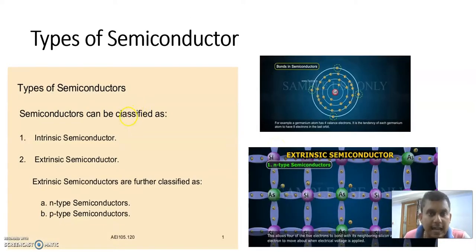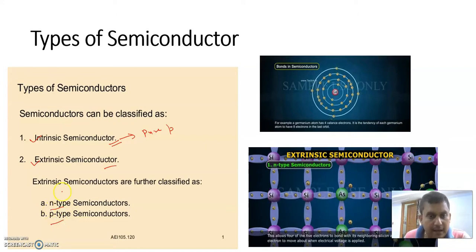Now the next topic is types of semiconductor. There are two types of semiconductor, mainly divided into intrinsic semiconductor and extrinsic semiconductor. Intrinsic semiconductor means pure semiconductor. If we do not add any impurity or doping, then it is called intrinsic semiconductor. If we add an impurity by the doping process, then that semiconductor is called extrinsic semiconductor. Again, extrinsic semiconductor is divided into two parts, n-type semiconductor and p-type semiconductor.